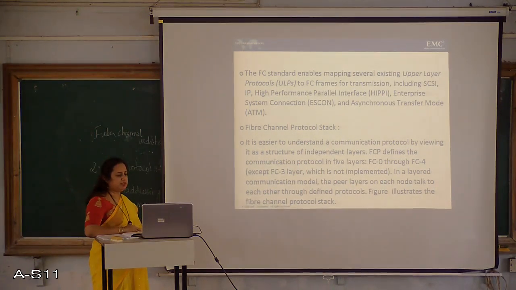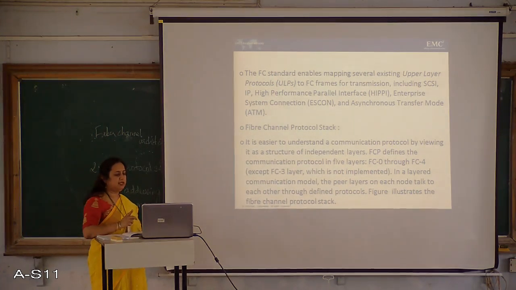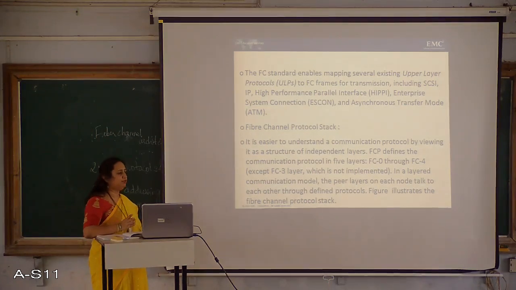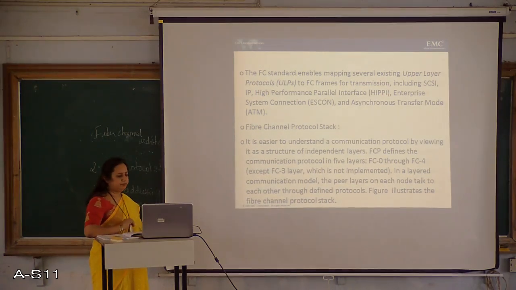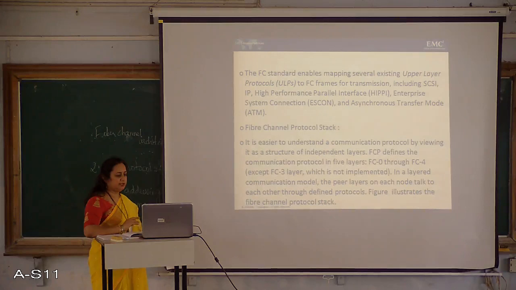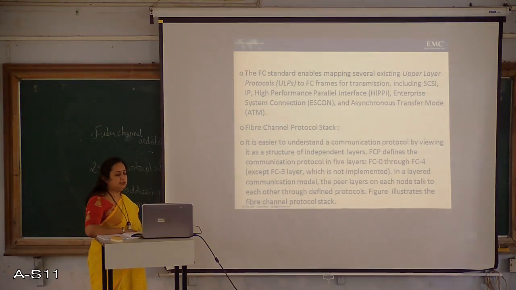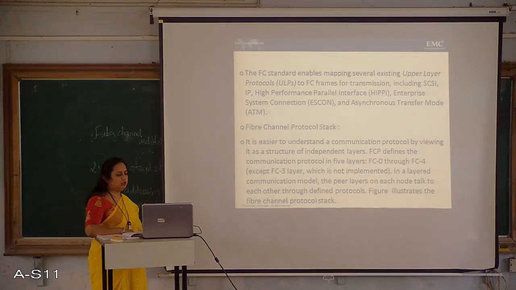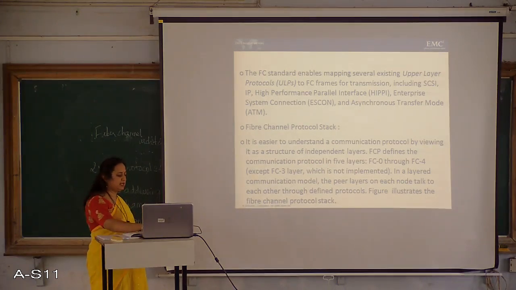So FCP defines the communication protocol in 5 layers. Totally how many layers are there? Totally there are going to be 5 layers, FC0 through FC4, out of which the FC3 layer is not yet implemented, and there is a scope for you to try to implement this FC3 layer and include the functionalities in the FC3 layer which are missing in the existing 4 layers. In a layered communication model, the peer layers on each node talk to each other through defined protocols. Figure illustrates the fiber channel protocol stack.